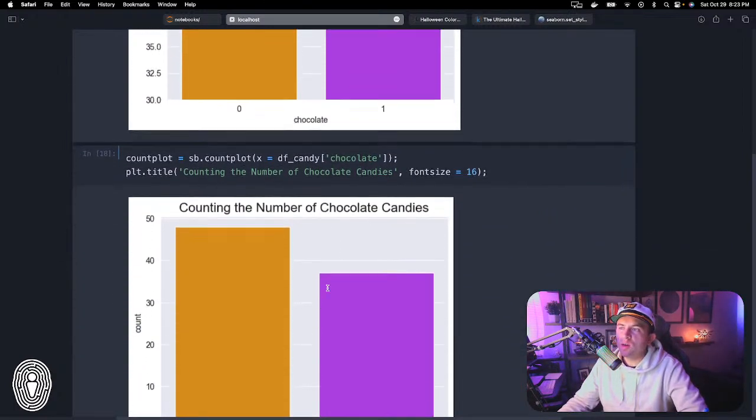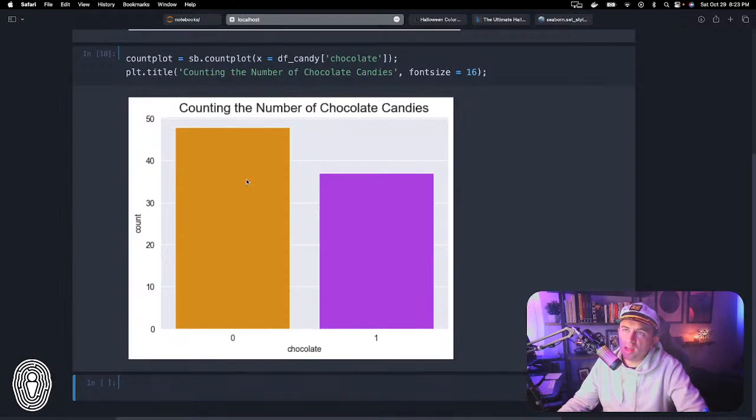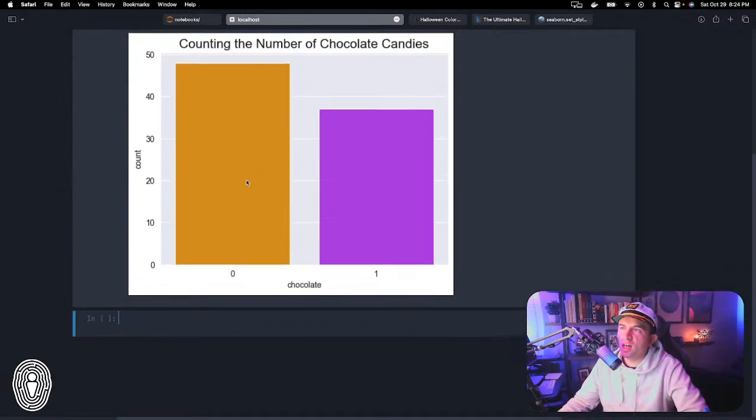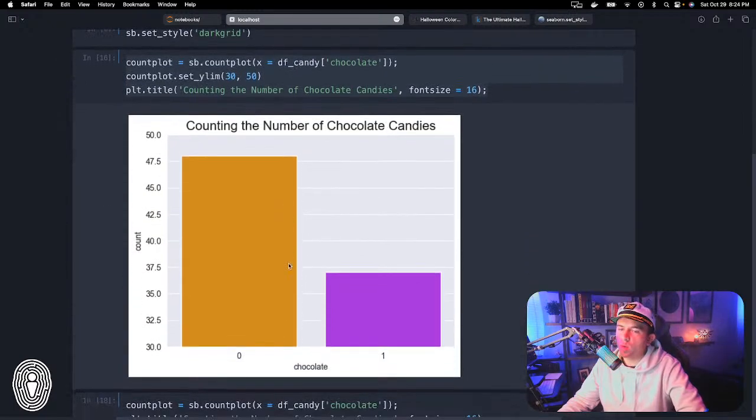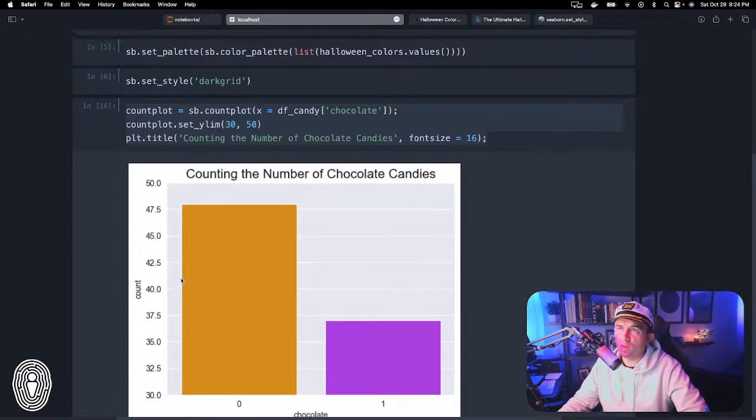But yeah, you can see here, whenever you start to fudge around with these kinds of things, now we're telling a different story. Whereas it looked like we didn't have that big of a gap, now the gap looks way bigger, but the data hasn't changed. It's just that we changed this y-axis. So we need to be very careful about that. But the one thing that I want to take away here is how easy it really is to create these visualizations with Matplotlib and Seaborn, and how intuitive they can be.